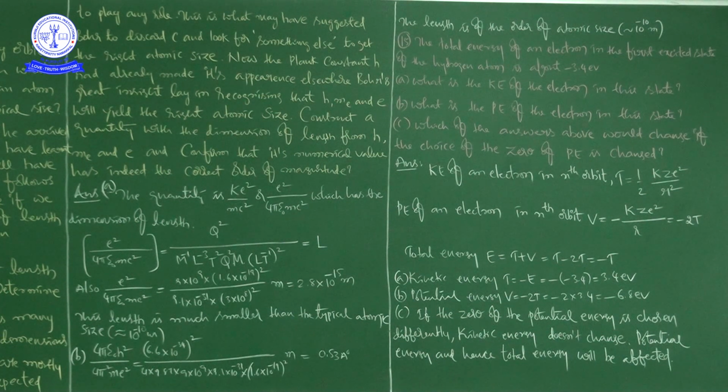And the last logical question: if the zero of the potential energy is chosen differently, what happens to the kinetic energy and total energy? There is no change in kinetic energy. Potential energy and hence total energy will be affected. Okay, right. So this is all about these two problems.